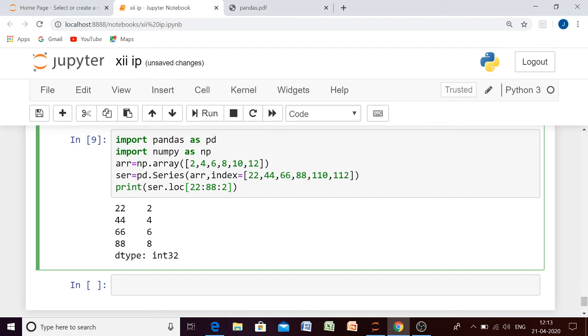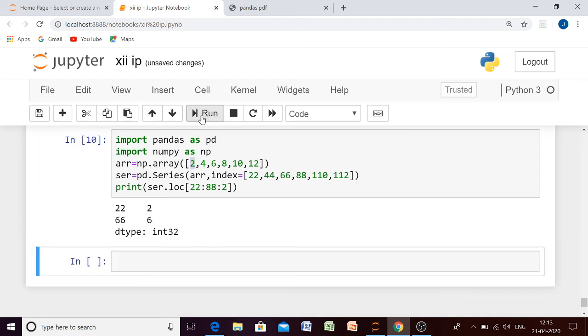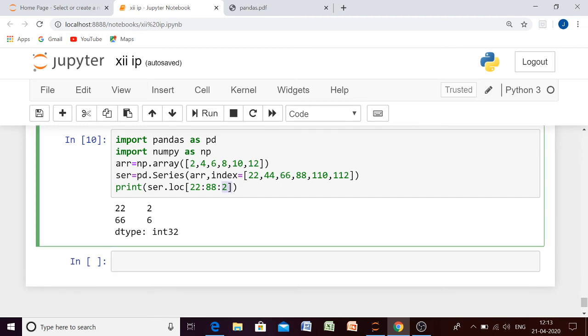It will skip one element in between. For example, it will give you 2 but not 4, because we have given the step value as 2. Let us check what we are getting. We are getting only 2 and 6 because 4 and 8 have been stepped out because of the step value. So this is just like slicing.